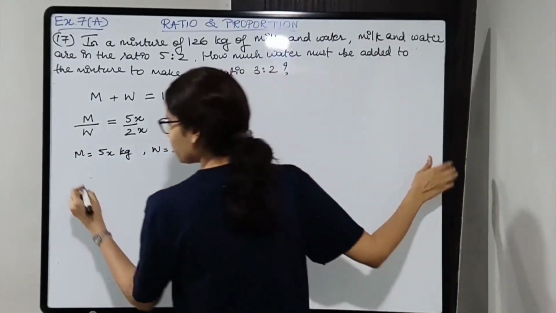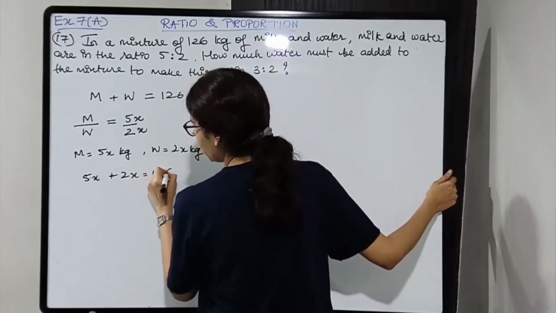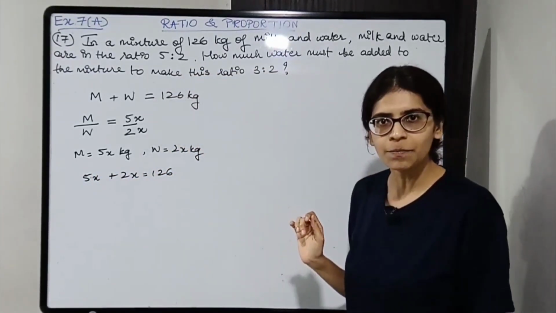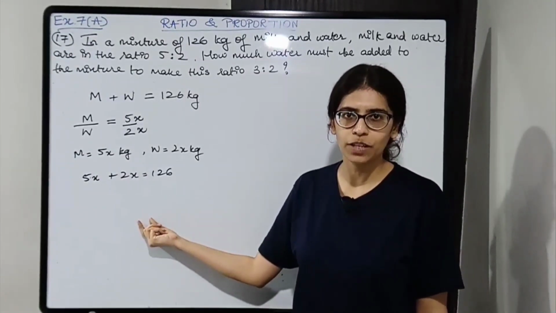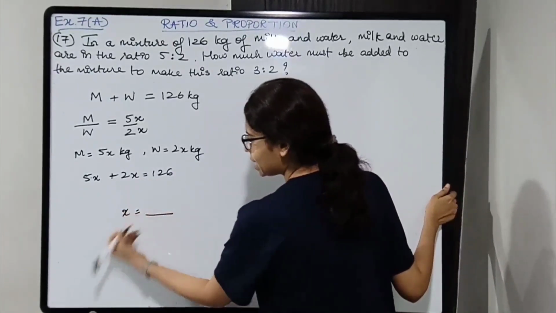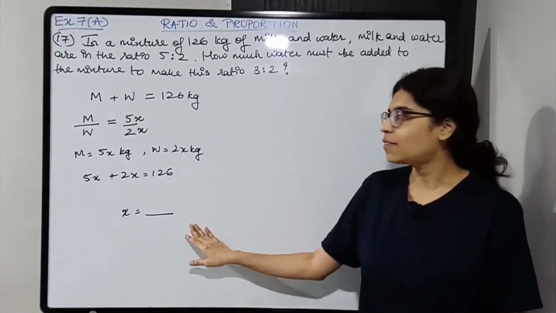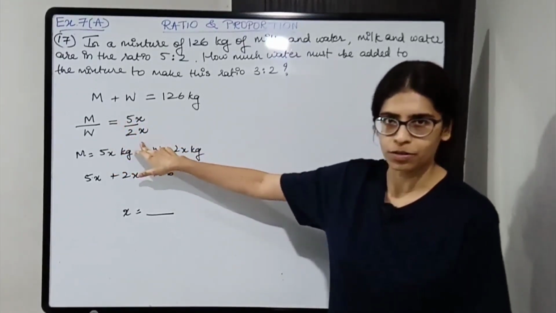Now we know milk plus water is 126. So 5x plus 2x is equal to 126. Okay? Solving this, we can easily find out the value of x over here. Okay, you just need to solve, you'll get some value of x. Once you get the value of x, you can substitute it over here. You can find out how much milk is there, how much water is there.